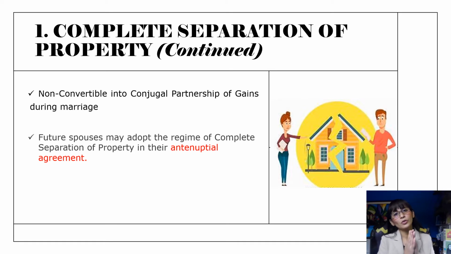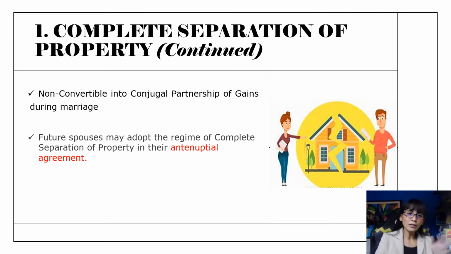Now, if there was no agreement, even prior to the marriage, that you are going to have a complete separation of property, then after April 3, 1988, the property regime that governs all marriages, especially with property relations, is the absolute community of property.